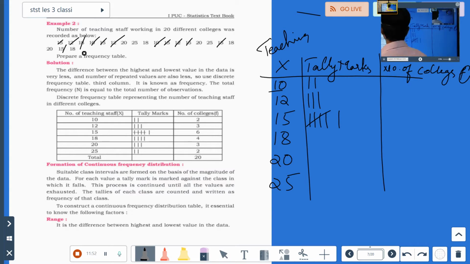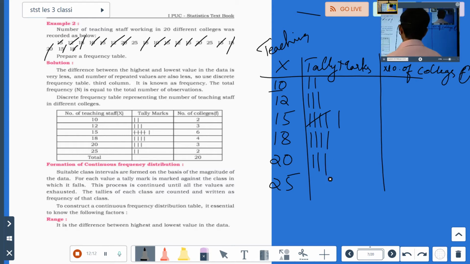Then you have 18, put one. Then 18 again, put 2. Then 3, then 4. It's over. Then next, 20. One here, put 1. Two here, put 2. Three here, put 3. What is remaining? Only 25 is remaining. Say 1 and 2.